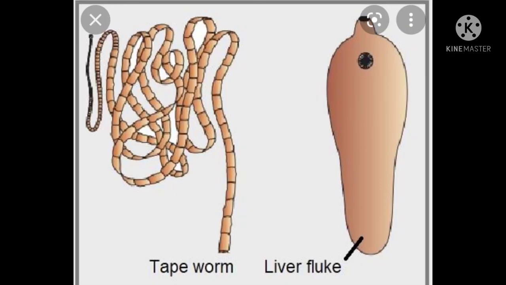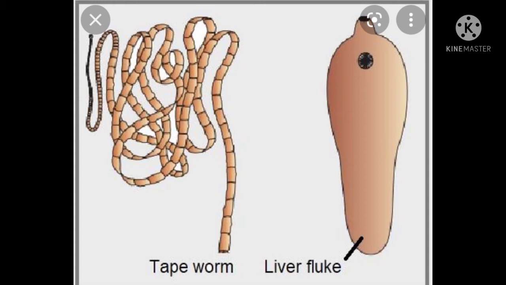The next group is Platyhelminthes. These animals are more complexly designed than the two other groups. The body is bilaterally symmetrical. That means the left and right halves of the body have the same design. These are triploblastic, that means three layers of cells. Already we learned about triploblastic.